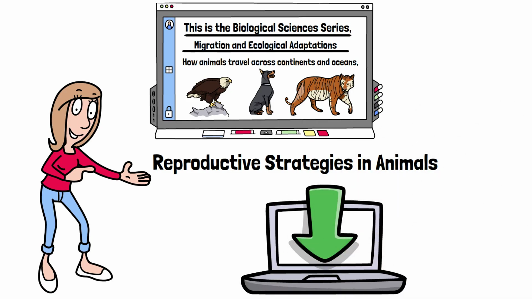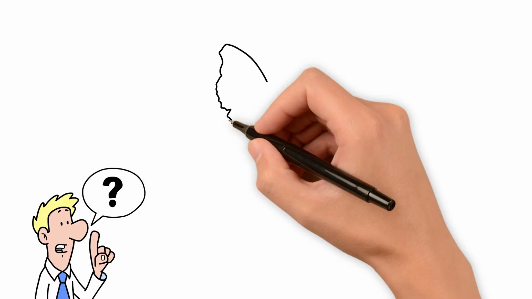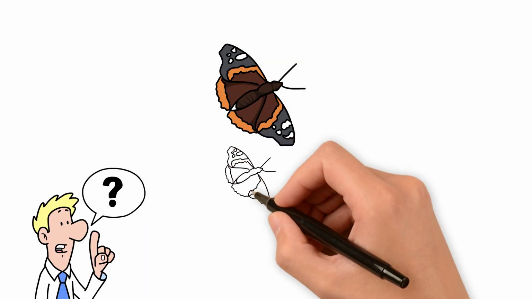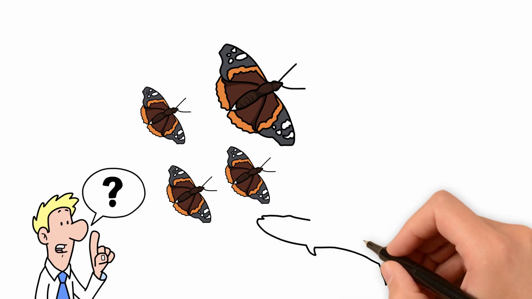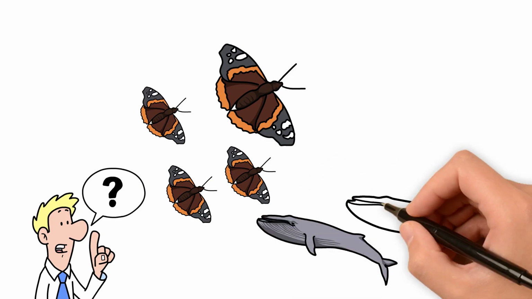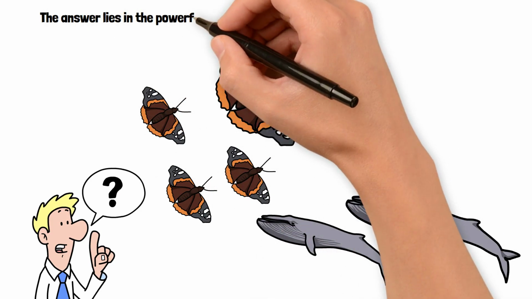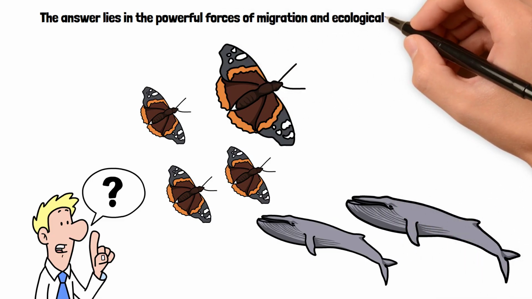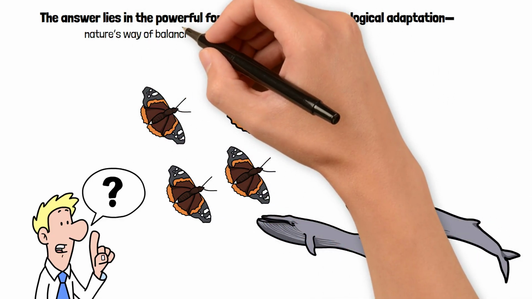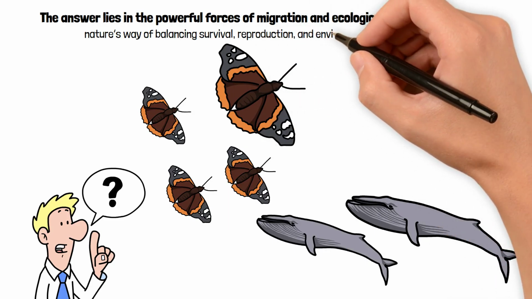Here's a question. What drives monarch butterflies to fly thousands of kilometers each year, or whales to cross entire oceans? The answer lies in the powerful forces of migration and ecological adaptation, nature's way of balancing survival, reproduction, and environment.